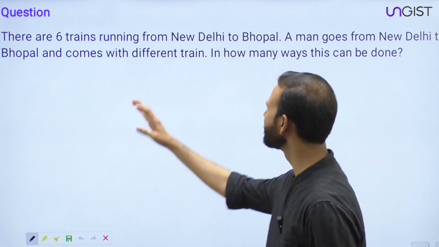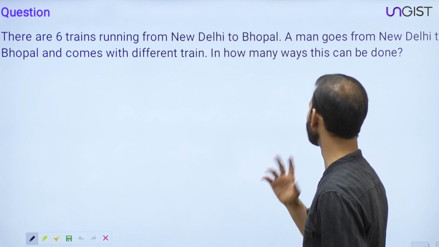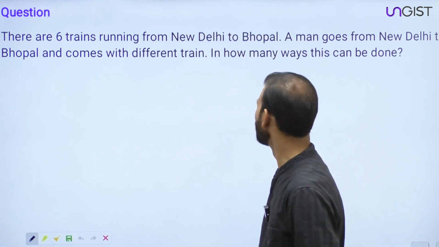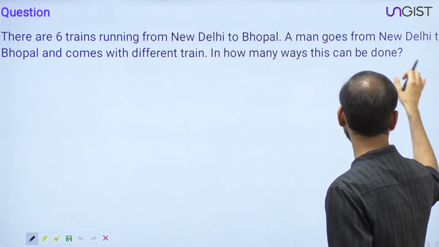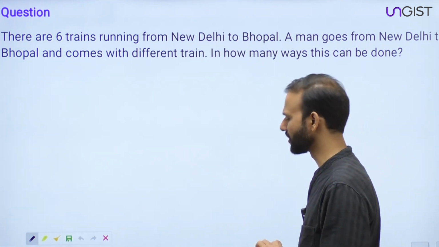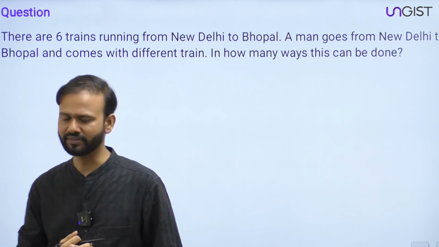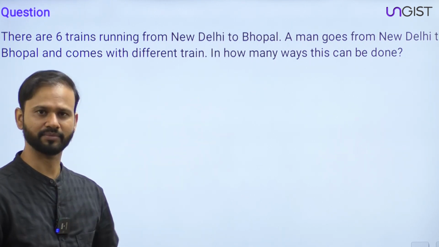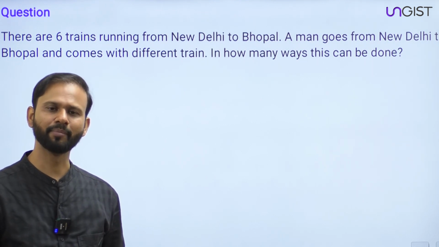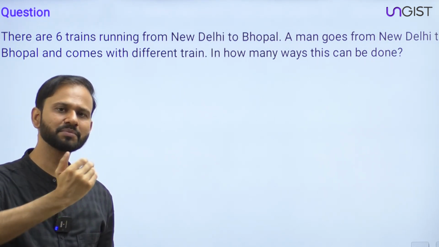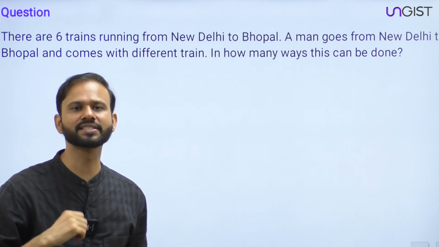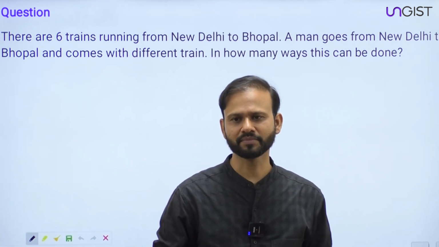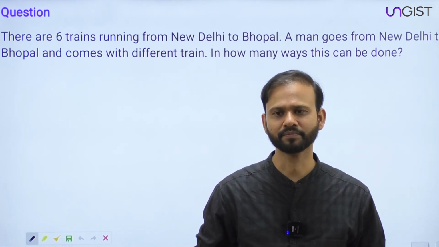The question is trying to say there are 6 trains running from New Delhi to Bhopal. A man goes from New Delhi to Bhopal and comes back by a different train. In how many ways can this be done? So everyone, can you tell me the answer?